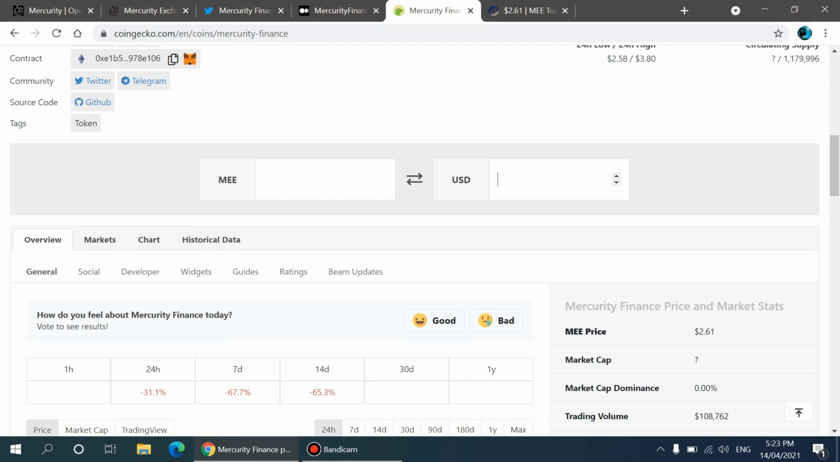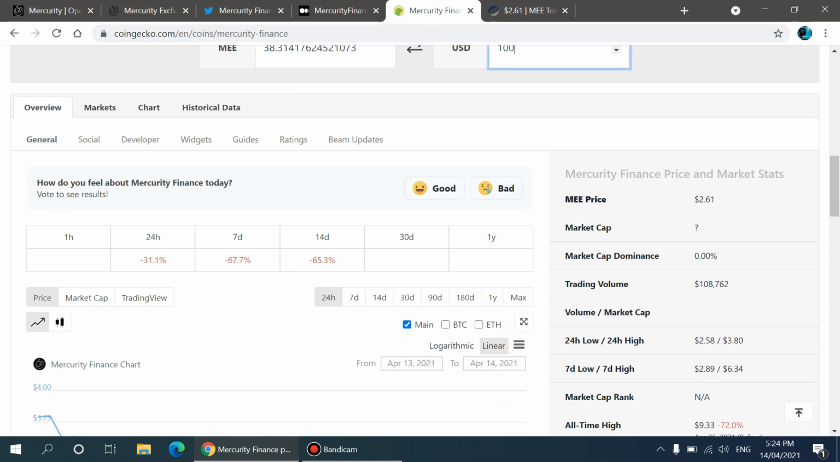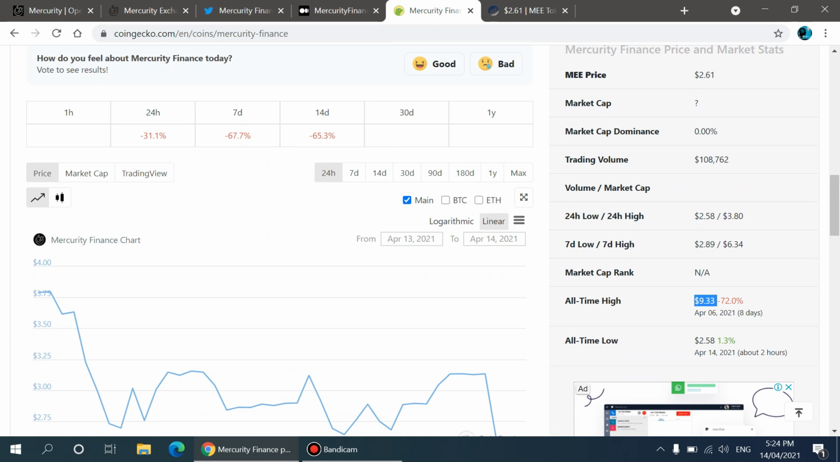If you hold this token with only $100, you will get up to 38 MEE coins. As per my own idea, this token will reach at least $70 or $80 in the near future. It already reached the mark of $9.33, I think, 8 days ago. So it's the best time for you to hold this token, because at this time it is introducing new things in the market, especially for liquidity providers. It is like a heaven for them.